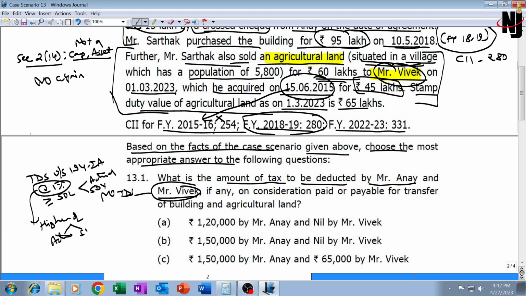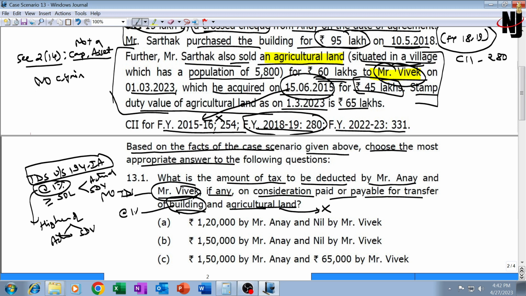the actual sale consideration and stamp duty value, if any, on consideration paid or payable for transfer of building and agricultural land. For agricultural land, 194IA is not applicable at the rate of 1% on purchase of rural agricultural land. That is an exception in 194IA. That means 194IA TDS will have to be applied only on building.